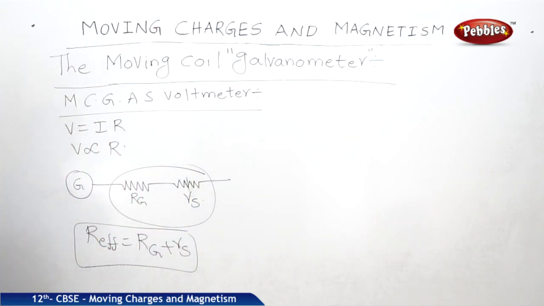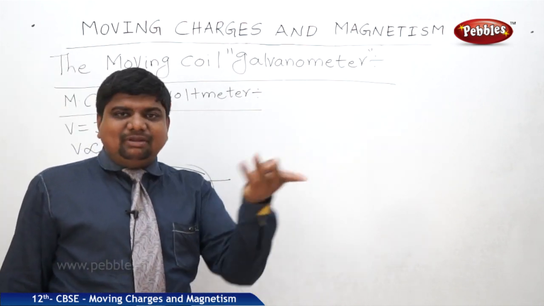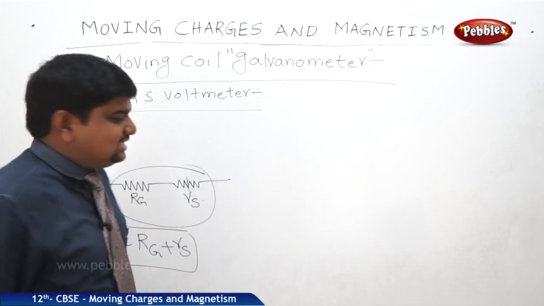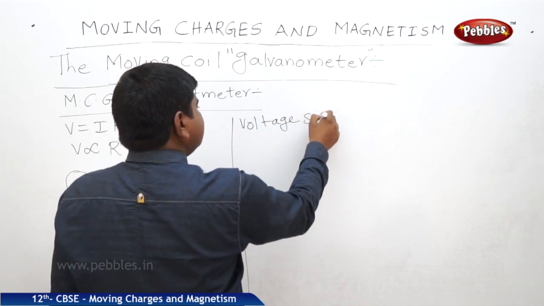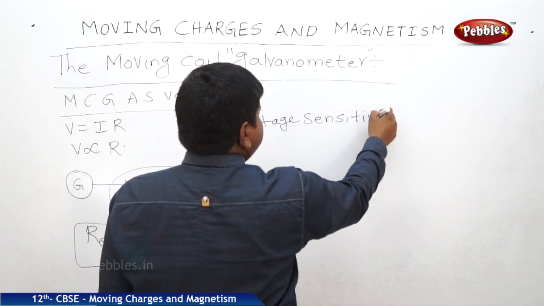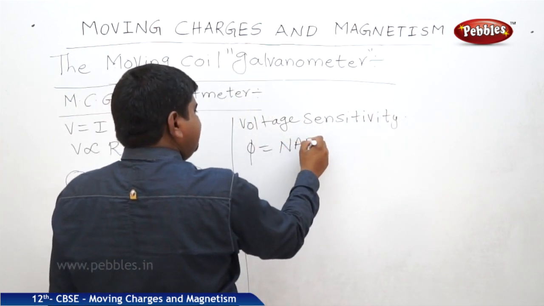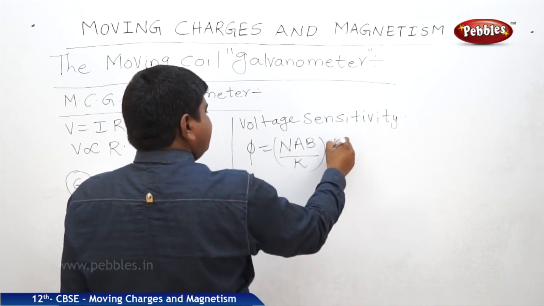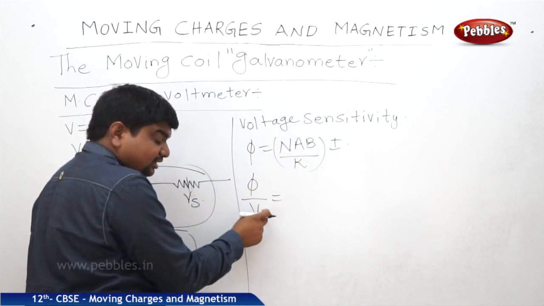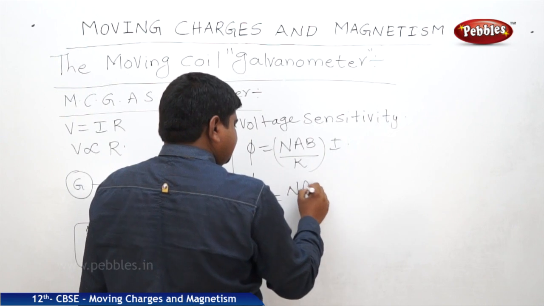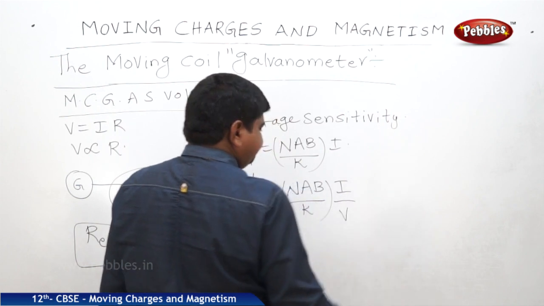So Rg plus Rs. Previously we discussed the current sensitivity in the ammeter: phi by I is equal to NAB by K. Now we are going to find out the voltage sensitivity. We know that phi is equal to NAB by K into I. And we get phi by V, because voltage sensitivity is deflection per unit amount of voltage, equal to NAB by K into I by V.